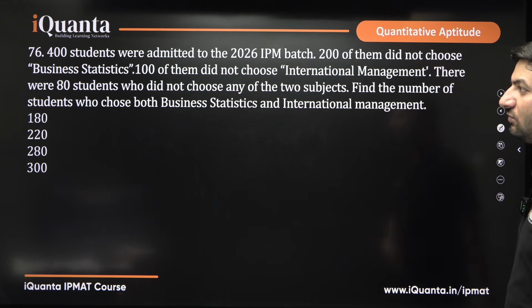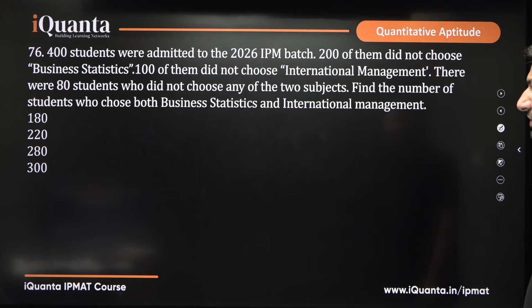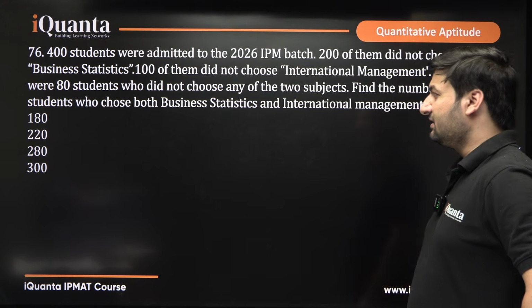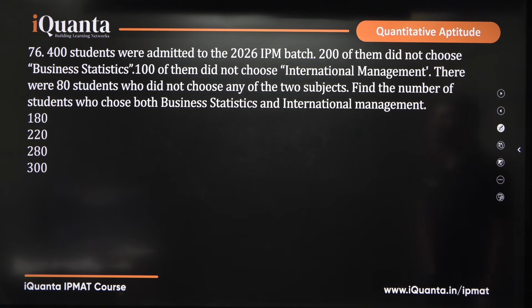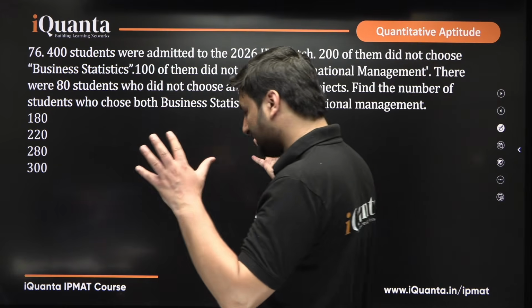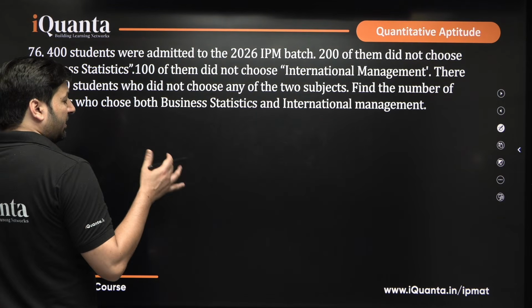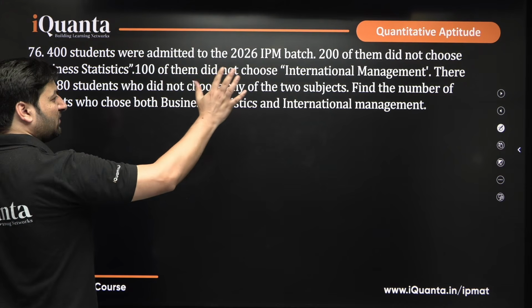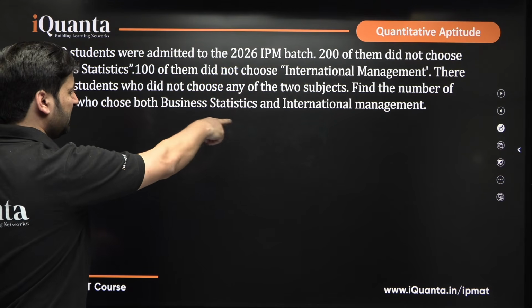Okay. Good question. 76. 400 students were admitted to the 2026 IPM batch. 200 of them did not choose business statistics. 100 of them did not choose international management. There were 80 students who did not choose any of the two subjects. Find the number of students who chose both business statistics and international management. See, there are two types of subjects over here, international management and business statistics.